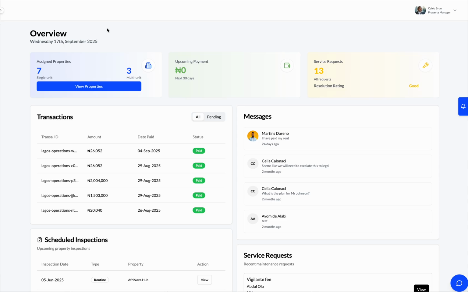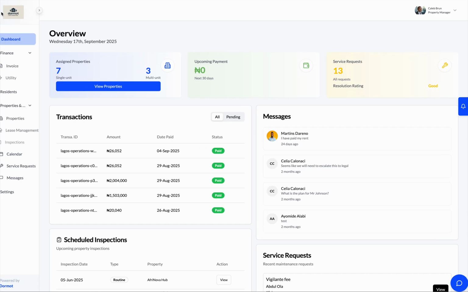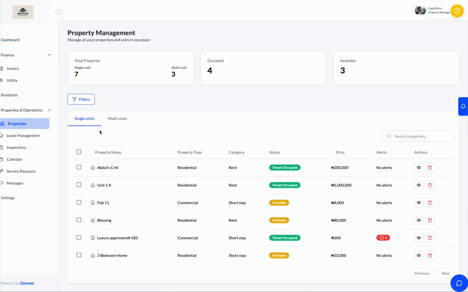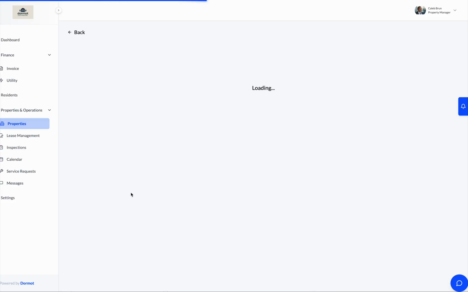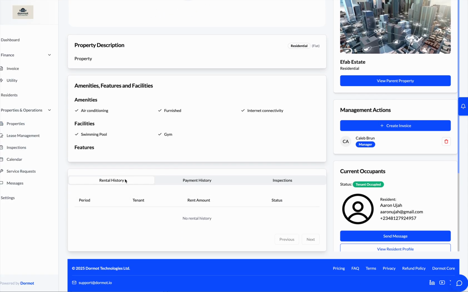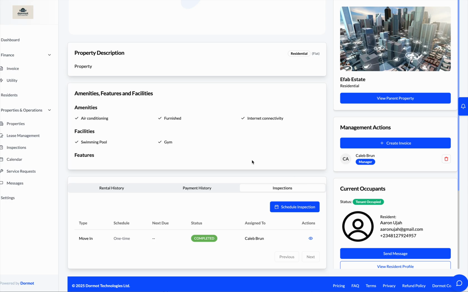So if Caliburn is assigned a new property that was maybe managed by another property manager, Tunde, for example, comes in here and he will see everything regarding that property when he goes to the property page. For example, he will see everything from this unit 1A, the rental history, the payment history, the inspections, the messages. You'll see everything. So it just saves you a massive amount of time and money to ensure that you get your employees up to speed. And we are really proud of what we have done.